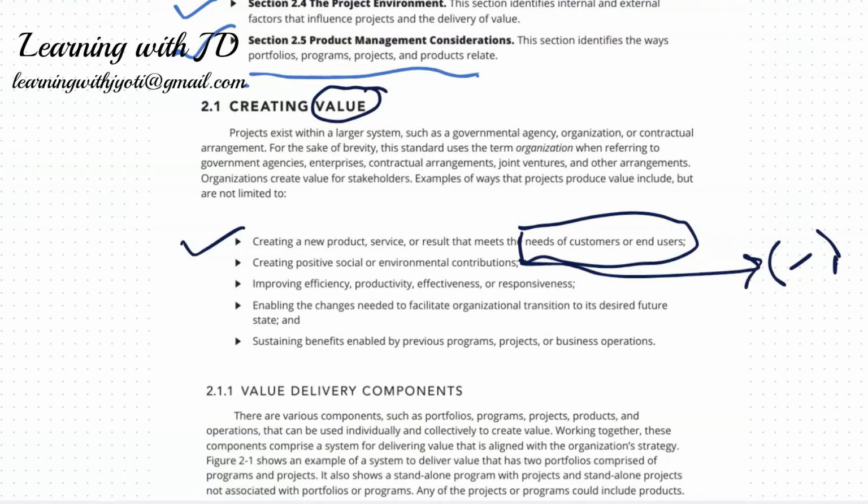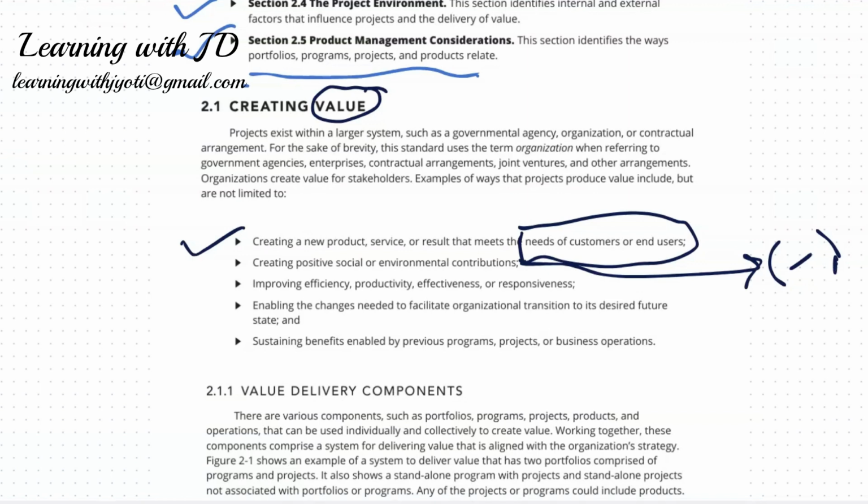A lot of organizations are in a transition phase. A lot of organizations are moving away from waterfall and now following the agile methodology. So all these projects that you are doing should help the organizations in the transition from the current state to the future state.